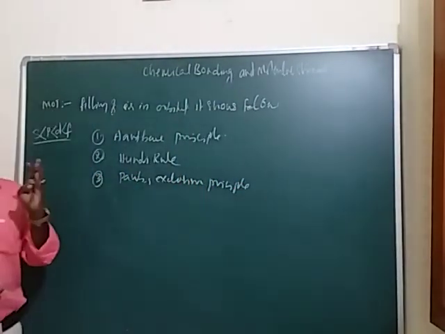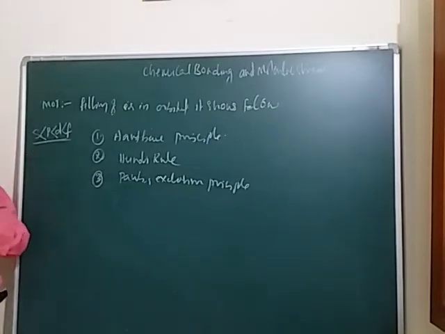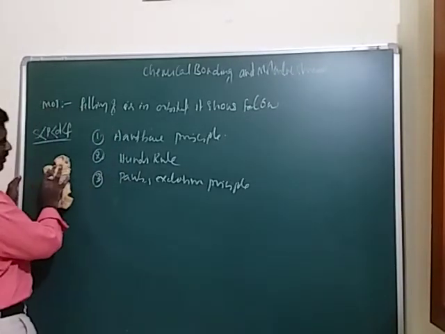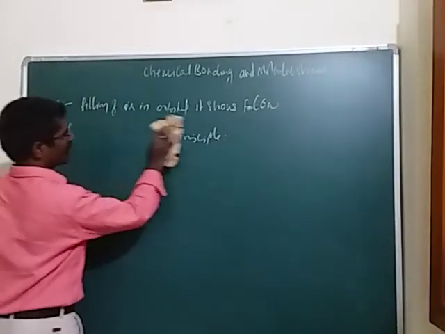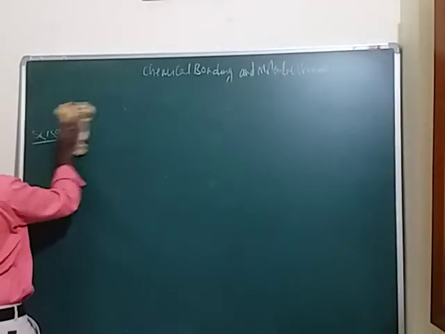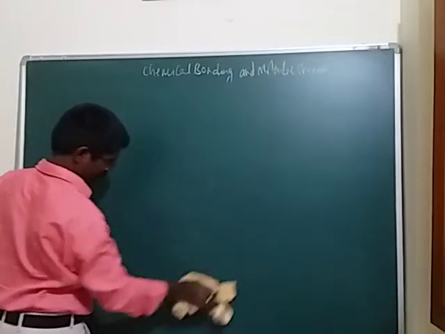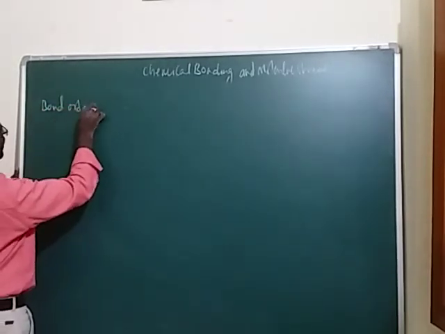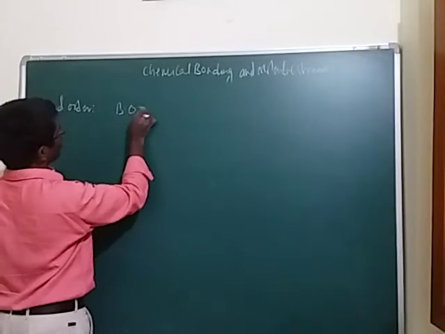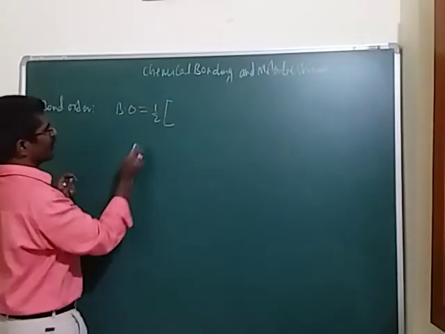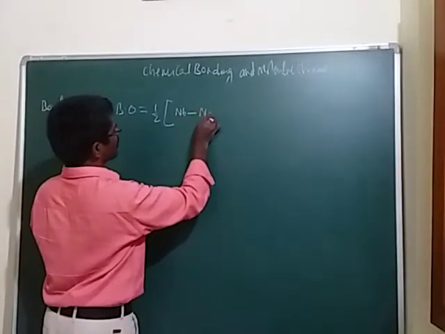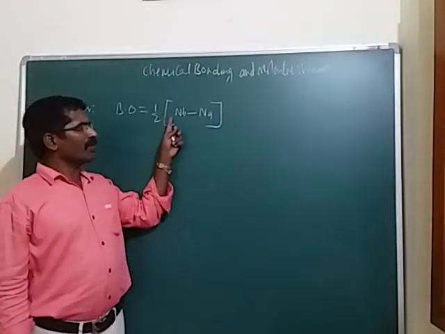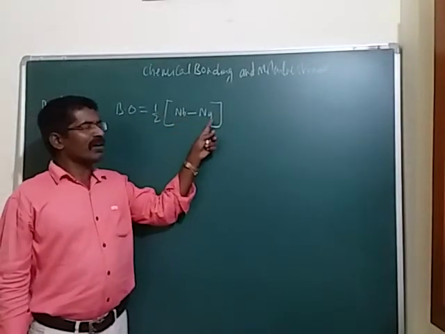Up to here we have completed the various types of molecules and statements. Now the last one is the bond order concept. How do you find the bond order according to the MOT theory? Bond order is equal to half of the number of bonding electrons minus the number of anti-bonding electrons.